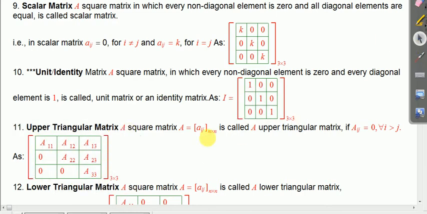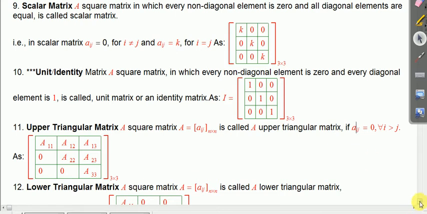So better you call it an upper triangular matrix. aij is called upper triangular if aij is 0 for every i greater than j. Whenever the row value is greater than the column value, that element is 0. Here it is second row but first column, since row is more than column, so this element is 0. This type of matrix is known as an upper triangular matrix.